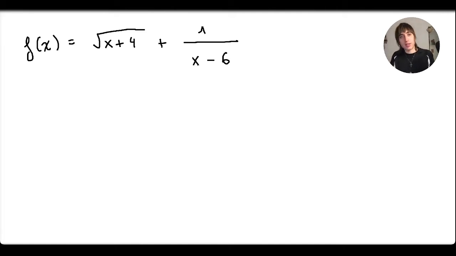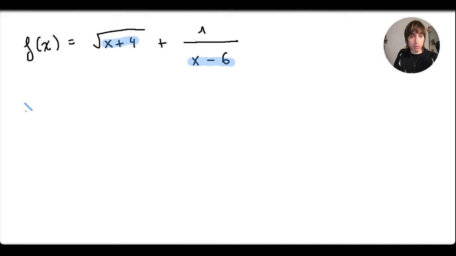So here we've got two problems when analyzing the domain of this function. First of all, I've got a square root. I have to be careful because I know that this cannot be negative, and I've got a division, and I have to be careful because I know that this can't be equal to 0. So from here I've got two things to study.